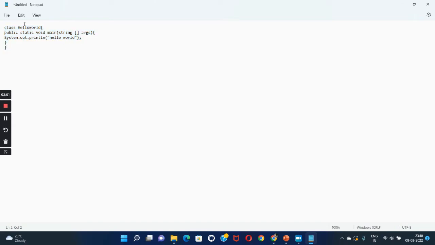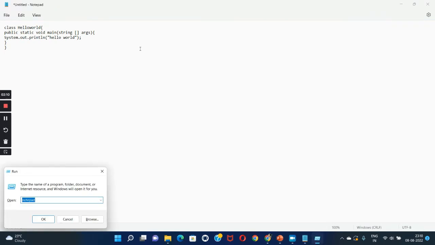So now we need to save. Before saving this, first we need to go to the command prompt. Remember one thing, the important thing is where we are saving the Java files. When we are writing the code, we need to save the Java files in a particular folder so that at the time of execution we do not face any problems.